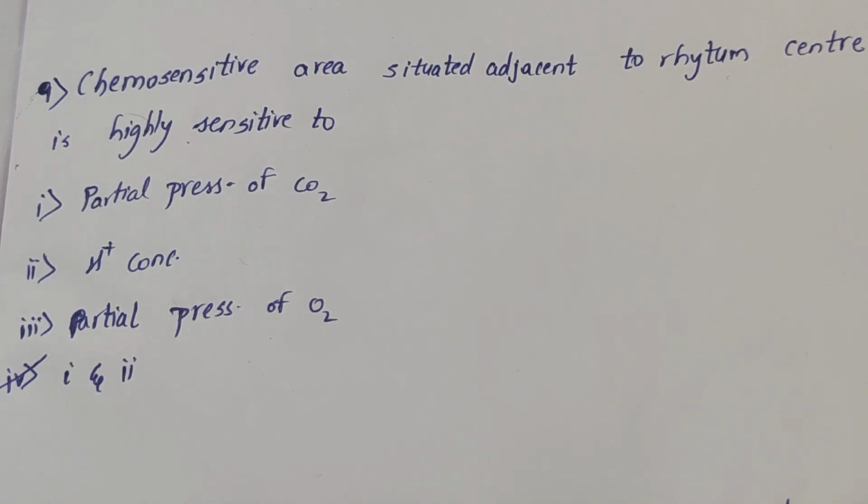You may ask, why not third option? If you refer to the topic regulation of respiration in NCERT, they clearly mention in the last line that the role of oxygen in regulation of respiratory rhythm is quite insignificant. So we can eliminate the third option. So both one and two are correct options.